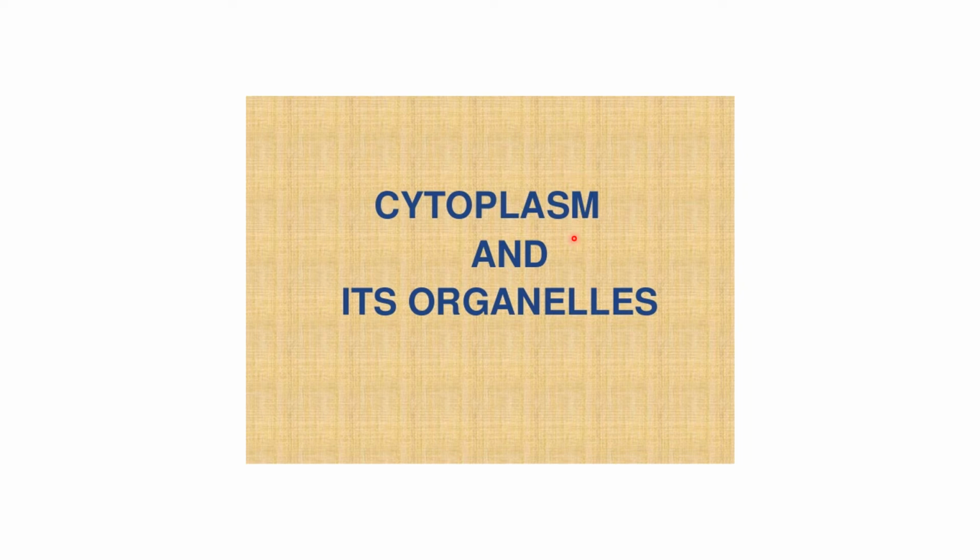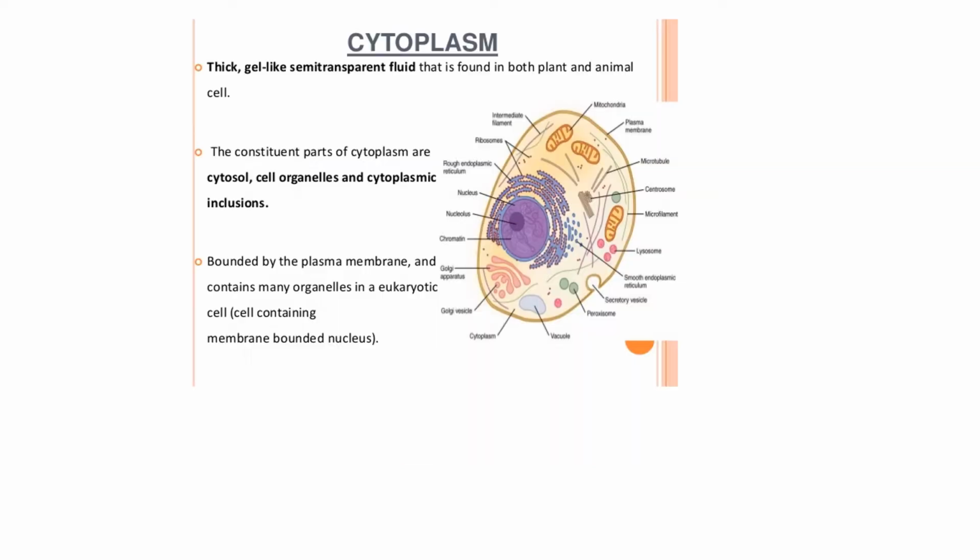Now let's see cytoplasm and its organelles. Now let's study about cytoplasm. It is a thick gel-like semi-transparent fluid that is found both in plant and animal cells. So this is the cytoplasm. It constitutes cytosol, cell organelles and cytoplasmic inclusions bounded by a plasma membrane, and contains many organelles in the eukaryotic cell containing a membrane-bound nucleus. So eukaryotic cells are nothing but cells with a membrane-bound nucleus.